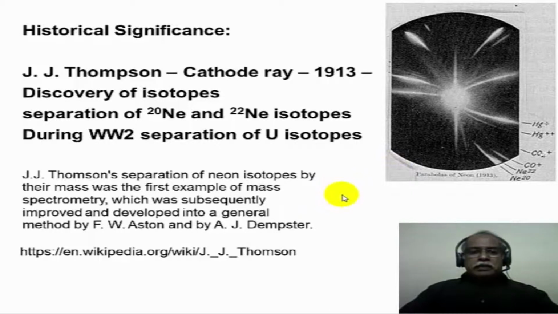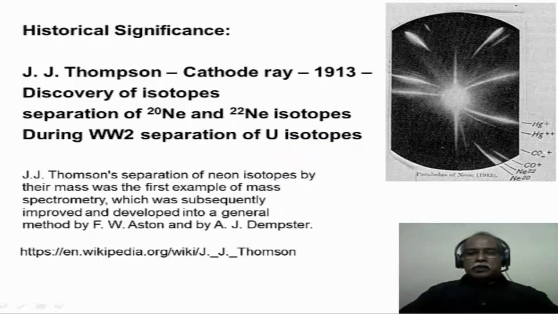J.J. Thomson, during his investigation of cathode ray tubes and discovery of electron, discovered the isotopes of neon 20 and neon 22. In fact, he separated them using a mass spectrometric technique in 1913. During World War II, separation of uranium isotope for the enrichment of radioactive uranium isotope was undertaken.